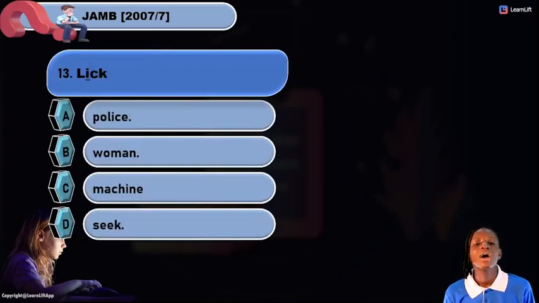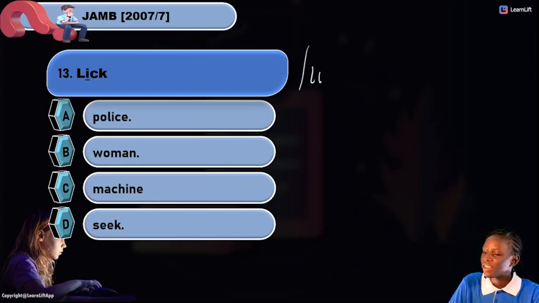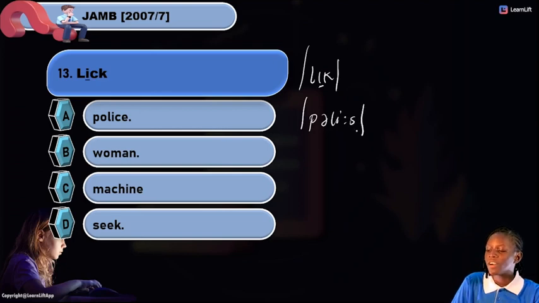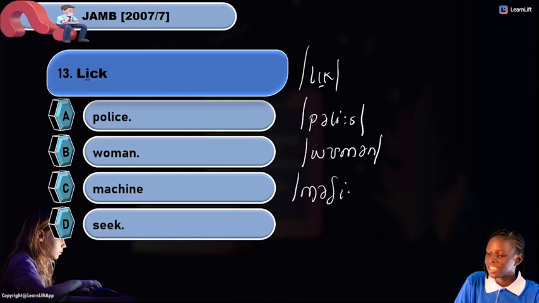Quickly, the next given word, we have lick as the next given word, and we have a list of options. We have police, woman, machine, and sick. Now my lick is transcribed as this. Lick. We have our police to be police. We have our woman to be this woman. We have our machine to be this machine. We have our sick to be this sick.